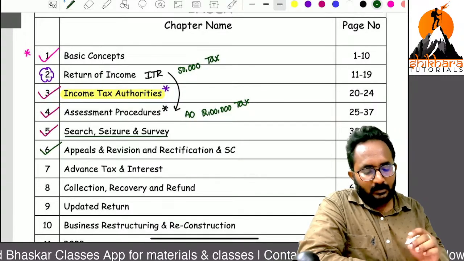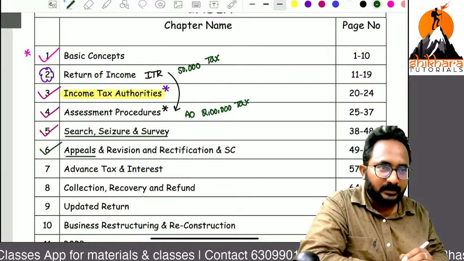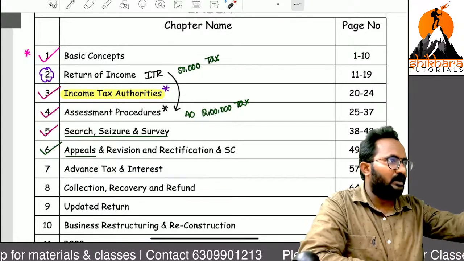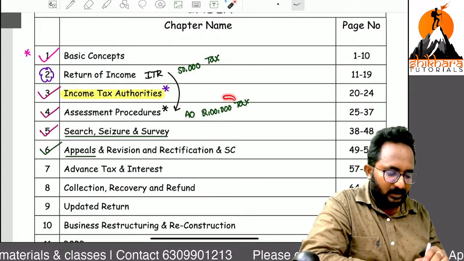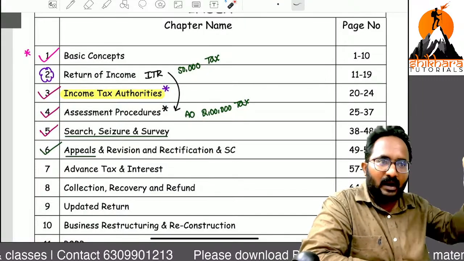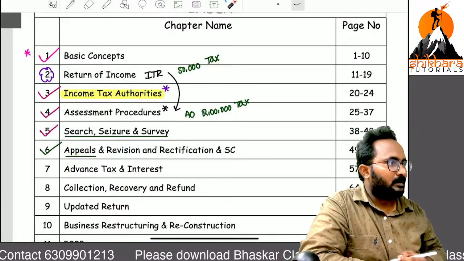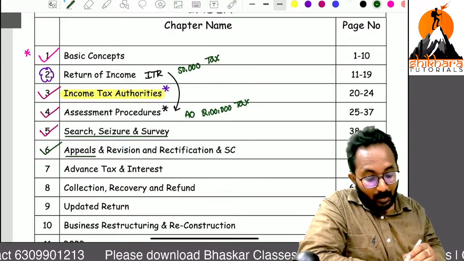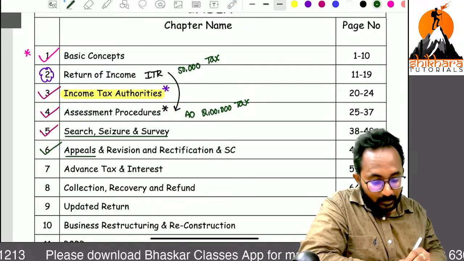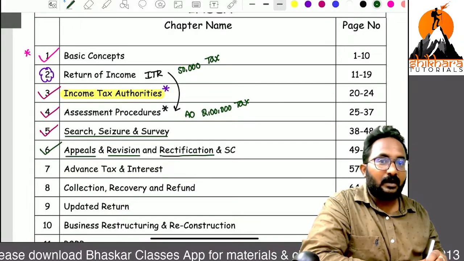Okay. No, sir. You can make an appeal with the higher authorities. Generally, you paid 50,000 tax. From your side, all the things are correct only. But they are doing some wrong calculation and they are asking for an extra amount of tax. How much? 1,50,000. Now, you can make an appeal with the appellate authorities, or on an already passed order, we can do revision. If any mistakes are there, we can do rectification.